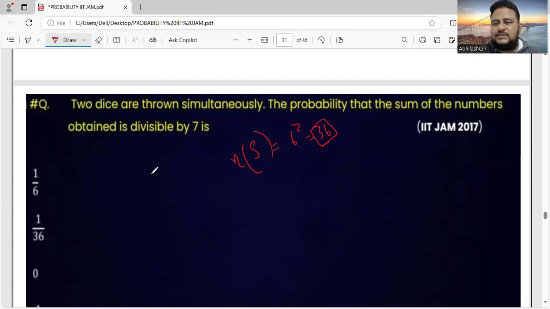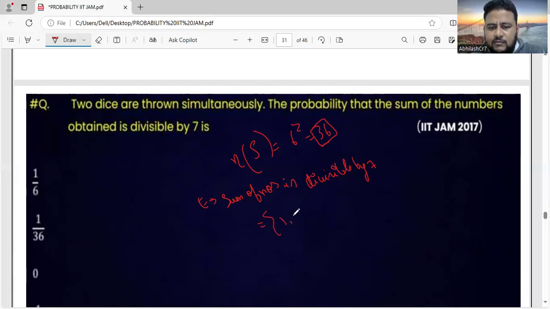So first of all, the event is: sum of the numbers is divisible by 7. To get that, what are the possibilities?